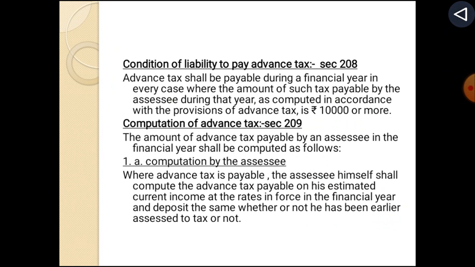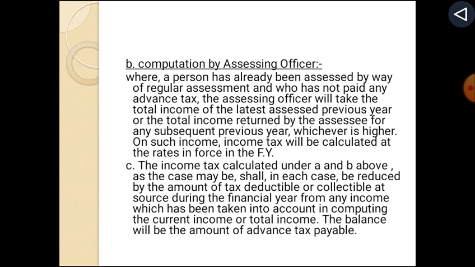Where advance tax is payable, the assessee himself shall compute the advance tax payable on his estimated current income at the rates in force in the financial year and deposit the same whether or not he has been earlier assessed to tax or not. Computation by assessing officer. Where a person has already been assessed by way of regular assessment and who has not paid any advance tax, the assessing officer will take the total income of the latest assessed previous year or the total income returned by the assessee for any subsequent previous year, whichever is higher. On such income tax will be calculated at the rates in force in the financial year.